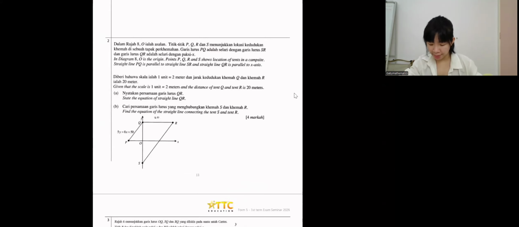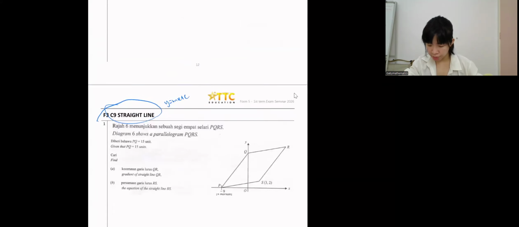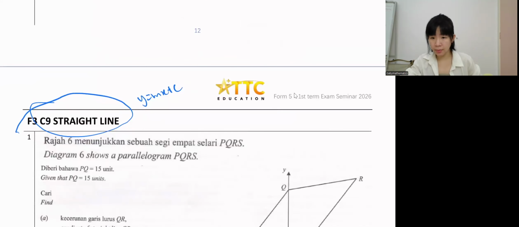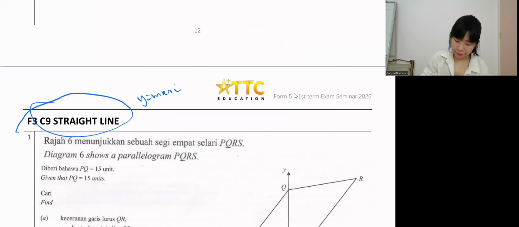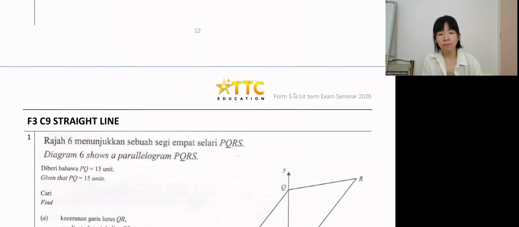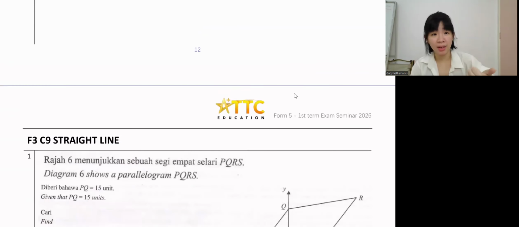Okay, so straight line, page 13. Everybody, let's go to page 13. Now guys, for those who have time, you can also attend the Form 4 seminar, because there are still other topics we have not covered yet. For example, quadratic is a Form 4 chapter, so I will cover it in the Form 4 seminar. If you have time, you go attend. If you don't have time, you can watch back the recording of my Form 4 seminar also.